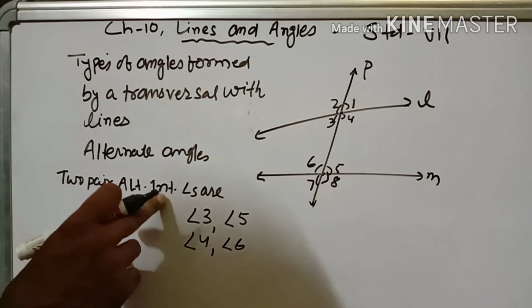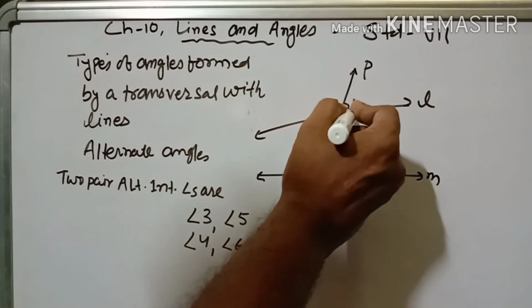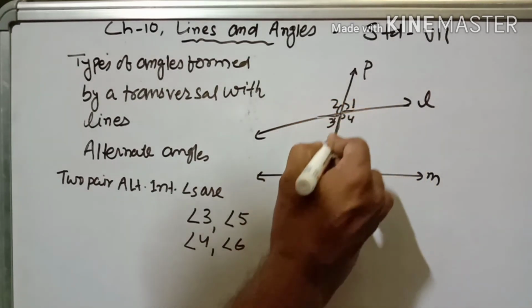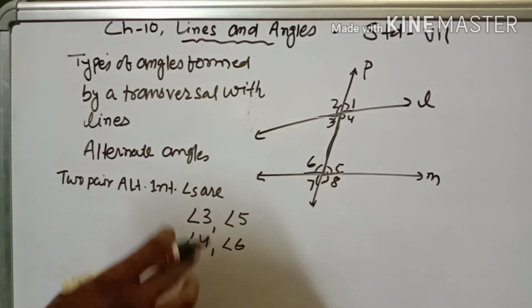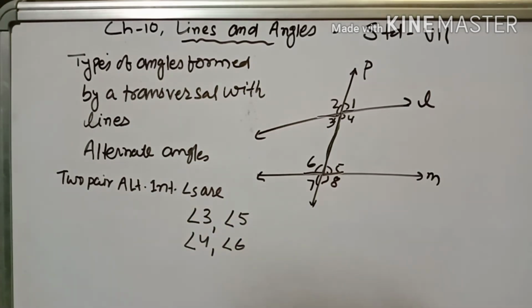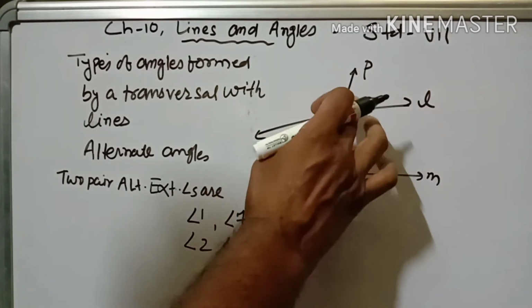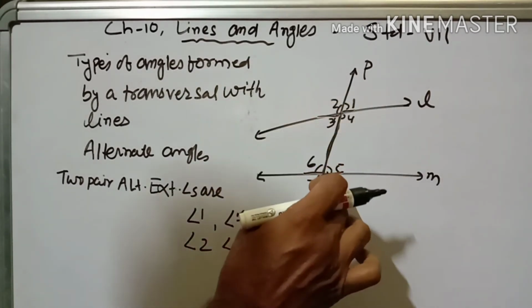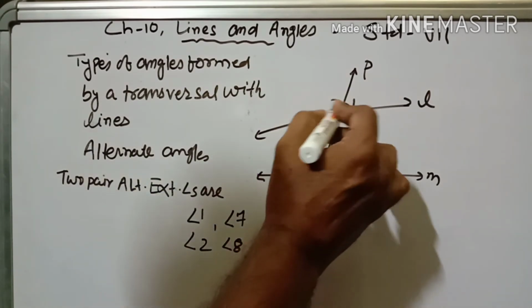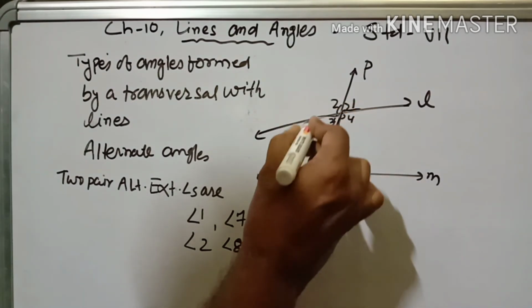Now the 2 pairs of alternate interior angles are angle 3 and angle 5, angle 4 and angle 6. Remember, they are creating a Z. See, Z. So the 2 pairs of alternate interior angles are like this only. Please write down. Now the 2 pairs of alternate exterior angles: exterior means outside. Angle 1 and angle 7, angle 2 and angle 8 are the 2 pairs of alternate exterior angles. They are also creating a Z outside. Write down please.